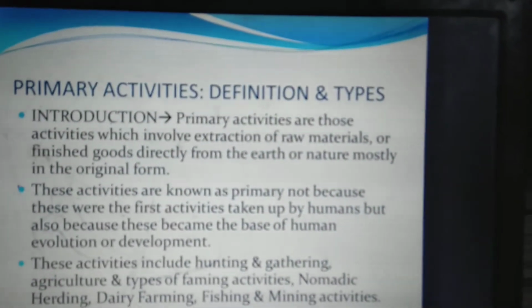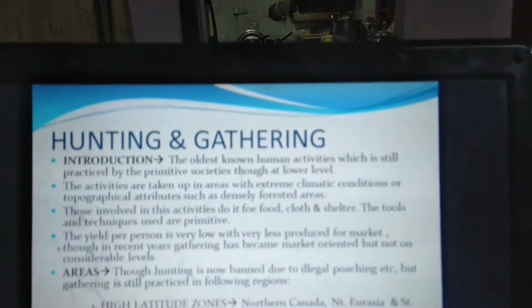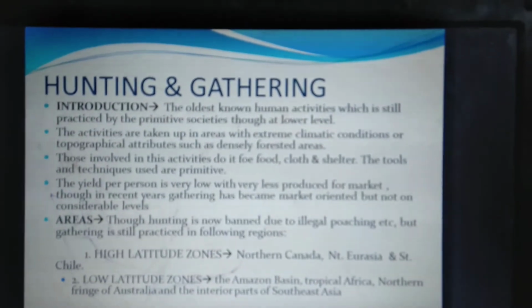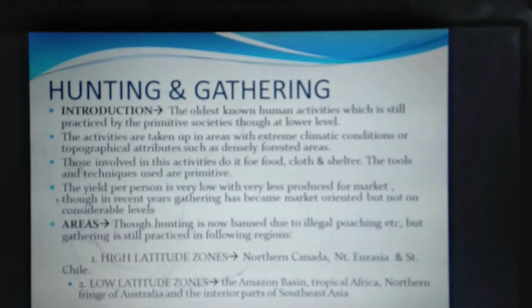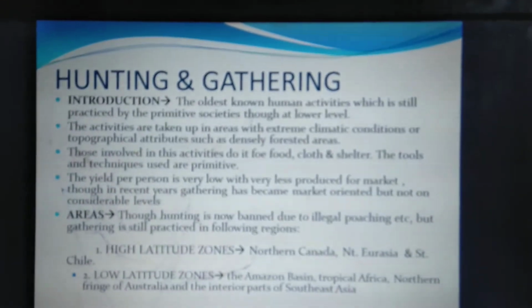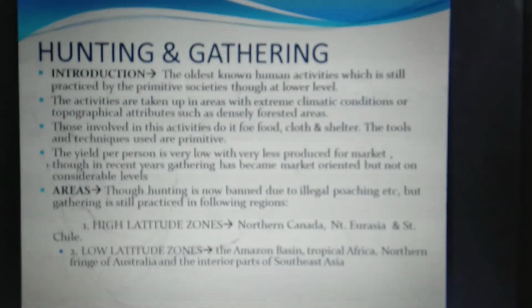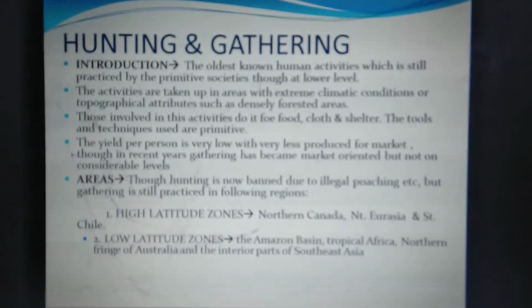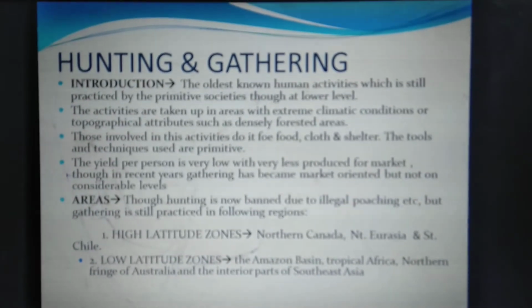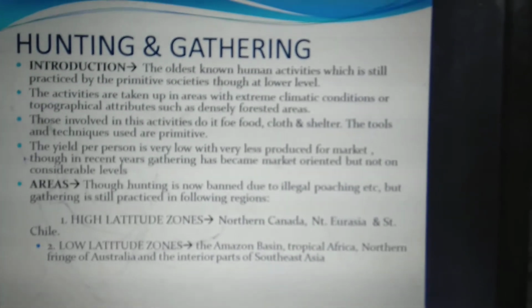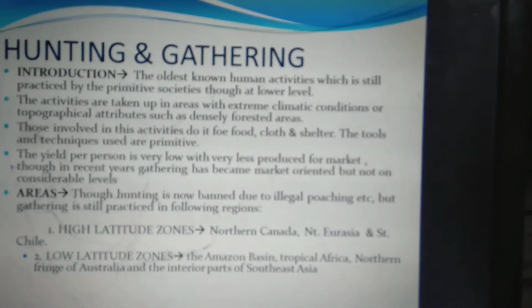So now let's go with the types of primary activities. The first and foremost is hunting and gathering. Hunting and gathering is supposed to be the oldest and the most primitive type of primary activity which man has taken up. Now it is at a very low level, and very few societies or sections of societies are doing it. The activities are taken up in areas with extreme climatic conditions, or a topographical structure such that they are either dense forest, or they don't allow any other economic activity to be conducted there very easily. The yield per hectare is very low, and whatever is produced is not produced for the market at all.